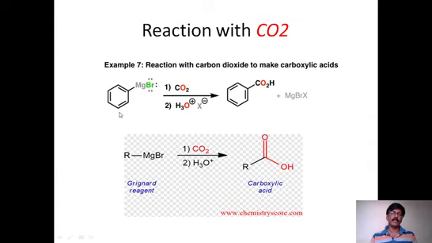Benzene magnesium bromide, that is phenyl magnesium bromide, on reaction with carbon dioxide will give you benzoic acid. So very simple. We can just produce the COOH group where MgBr is there. Here RMgBr is converted into RCOOH, isn't it? So carbon dioxide is converted into carboxylic acid by using Grignard reagent. Very efficient method of preparing carboxylic acids. This reaction is not possible with alkyl lithium compounds.